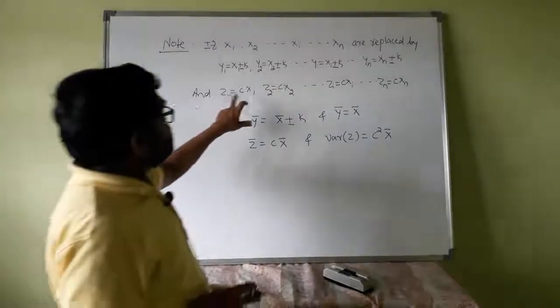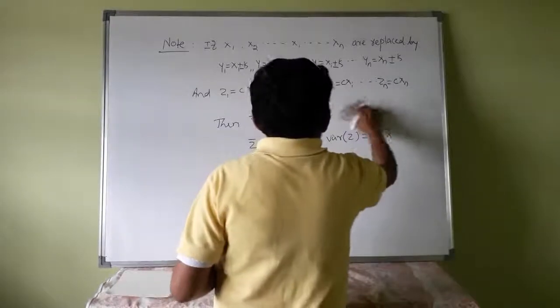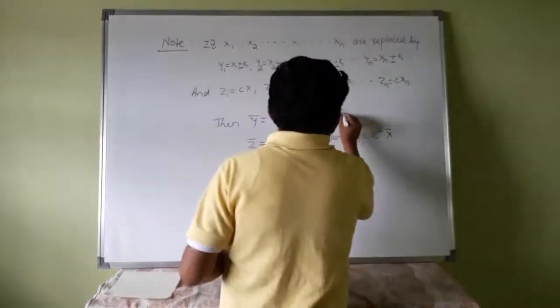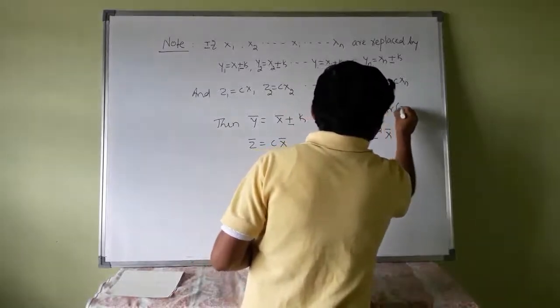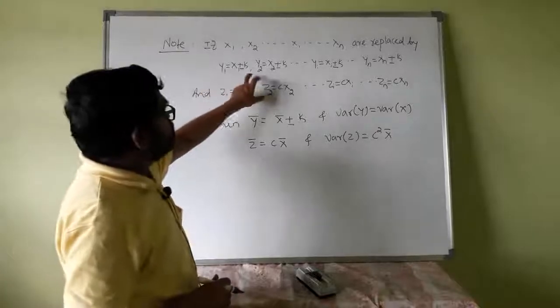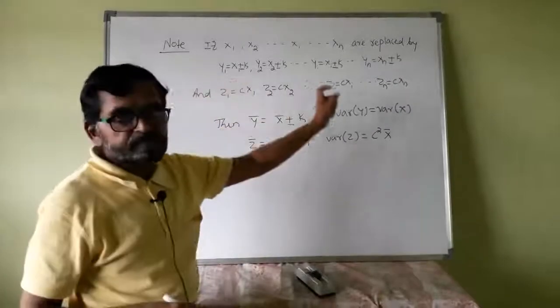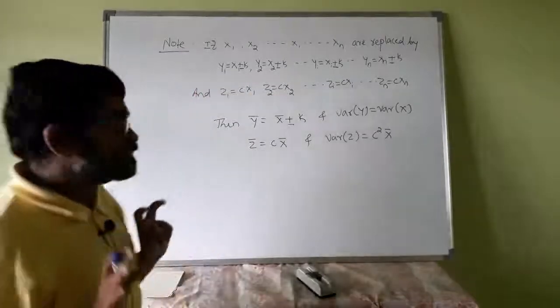And the variance of y is the same as the variance of x. If you add or subtract a constant to each and every element of x, then the variance of x and the variance of y remain the same.